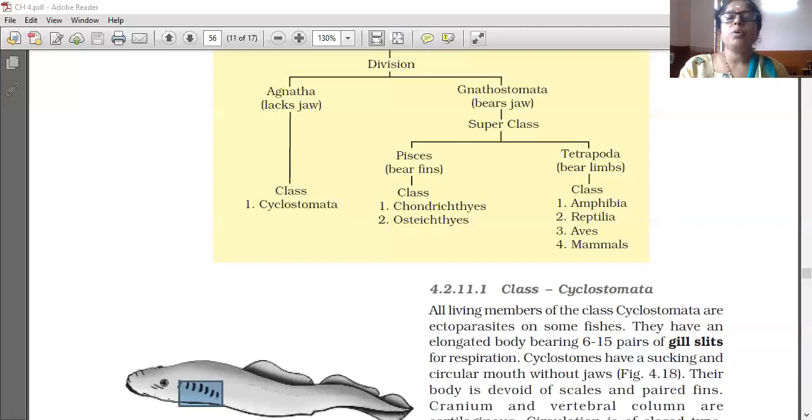The collar bears a stomochord, a rudimentary structure similar to the notochord. Excretion is by the proboscis gland only. Phylum Hemichordata, examples: Balanoglossus and Saccoglossus. This is the summary of Hemichordata.